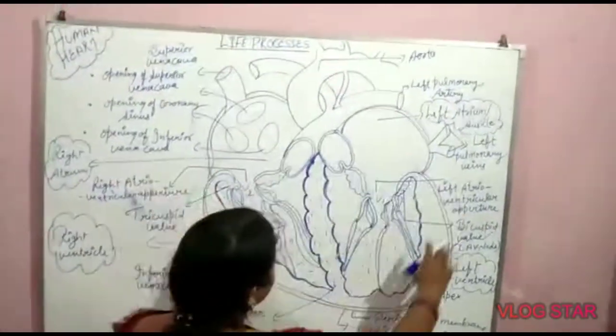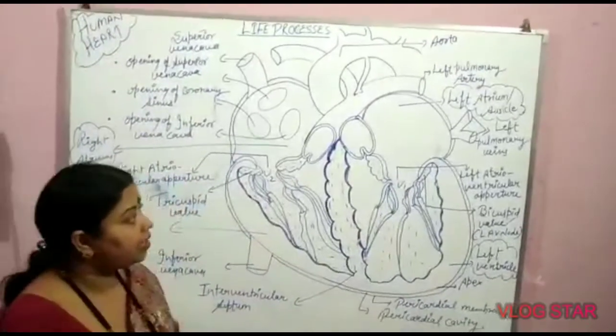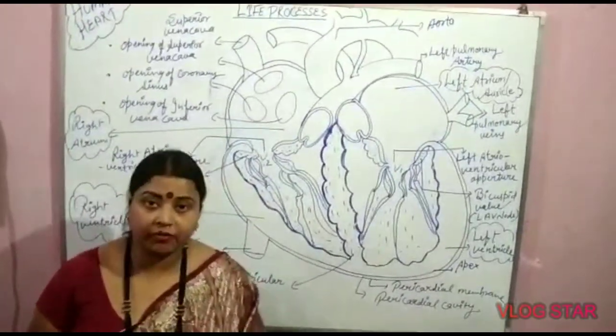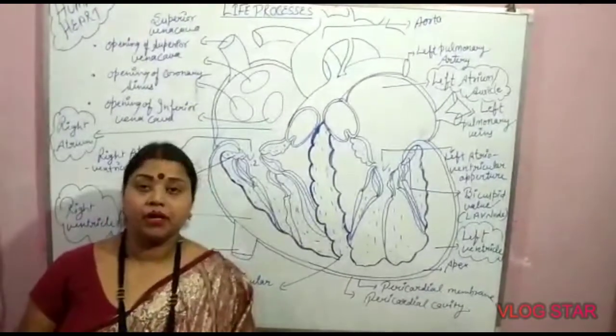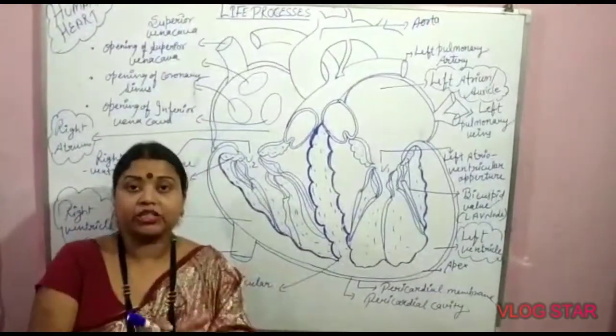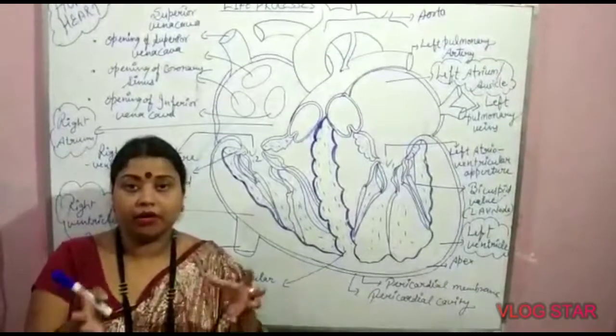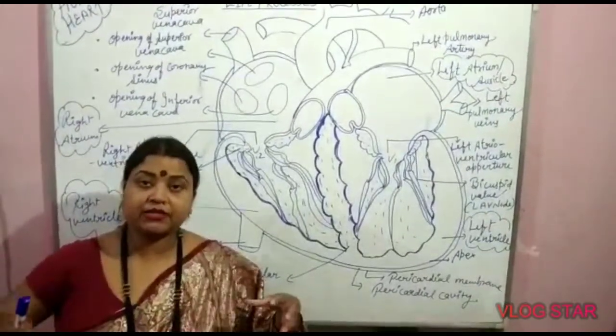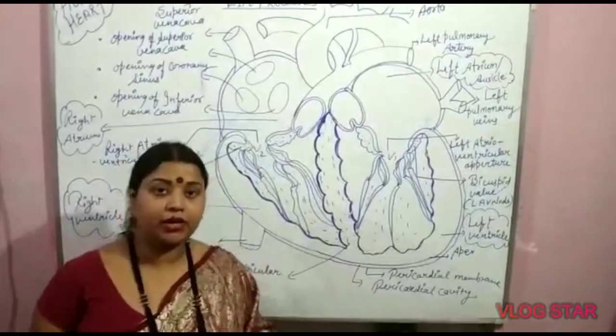Now, the mechanism of the heart. The heart mechanism depends completely on the systolic and diastolic phases. It is a rhythmic movement. What is systole? Contraction of the heart is called the systolic phase, and the expanding phase is called the diastolic phase.